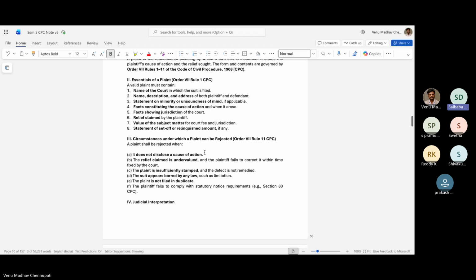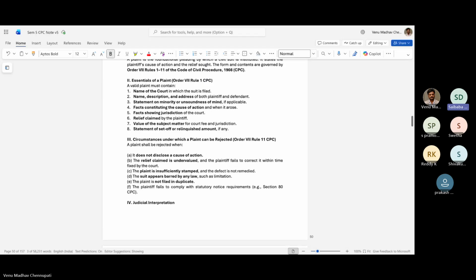All these 3 should be satisfied. Relief should be clearly mentioned. What is the relief that the plaintiff is claiming? If the relief is not specifically mentioned, the court will not give that relief.